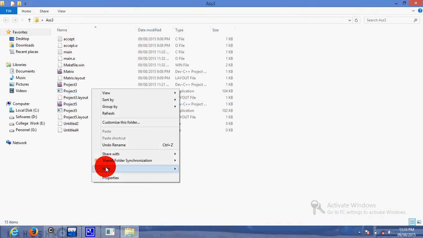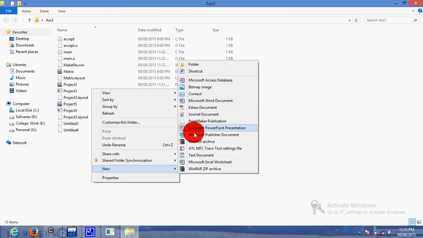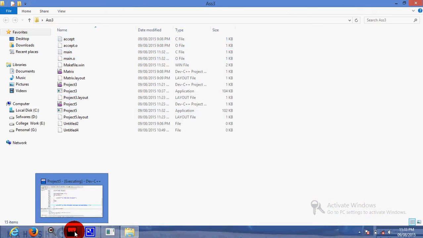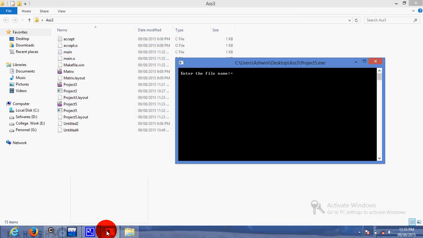First of all, create one file, say a text file, or else we have the accept.c file, so we can directly pass that file. Suppose we have the accept.c file. File not present, though its spelling is correct.